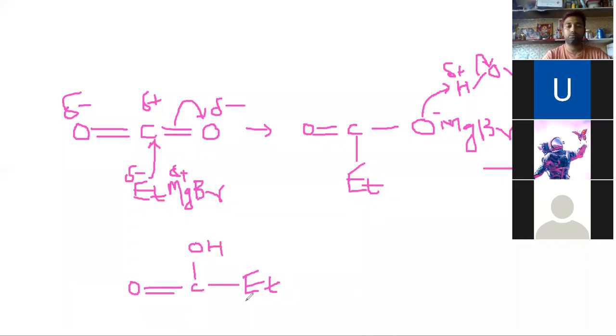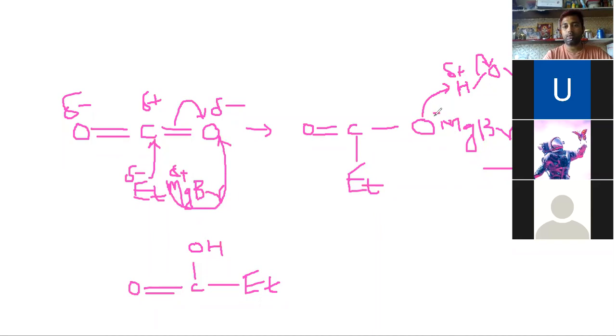Did you understand this mechanism? Yes, sir. This is carbon dioxide. We know that oxygen is more electronegative than carbon, so carbon will become an electropositive center. And this is, we know, a nucleophilic carbanion. This ethyl group will make a covalent bond with this carbon, and this group will migrate to this oxygen.